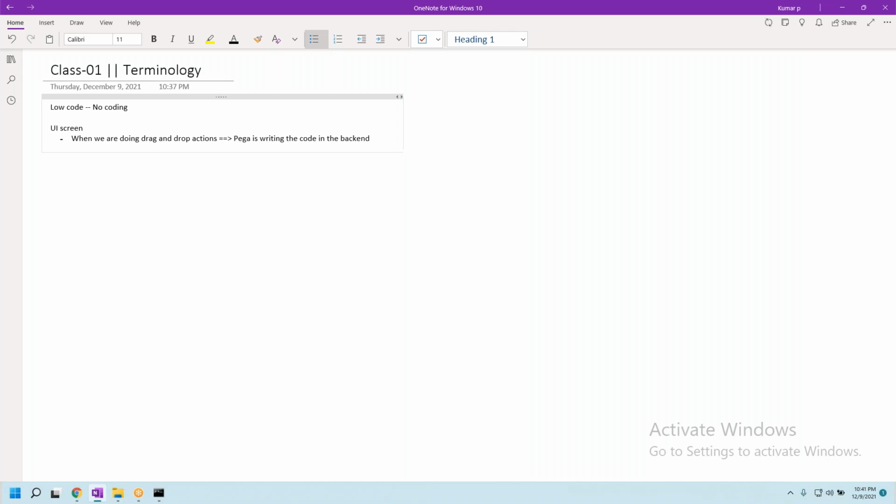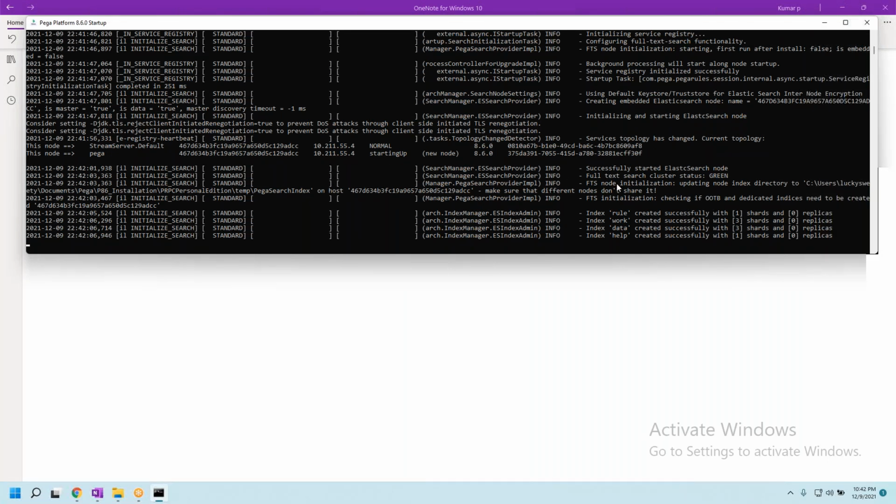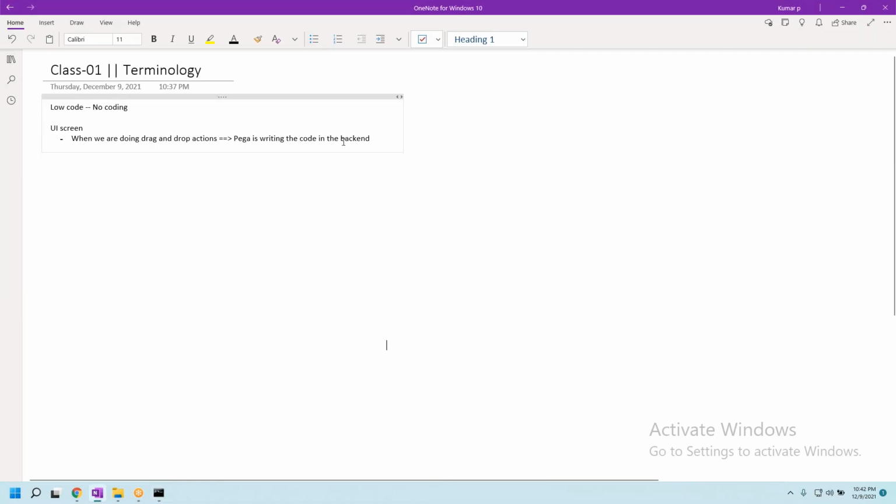Okay, for sections I actually will not be able to show you, but I will show you how things are going to be. Let me see if my server started. Okay, the previous installation has not started. So if you see, from our point, it is no coding, but in the backend, Pega is writing the code.